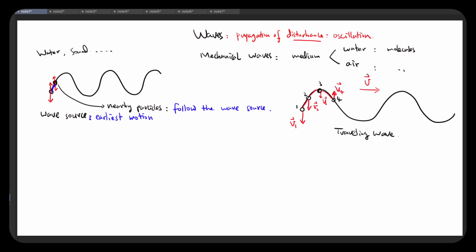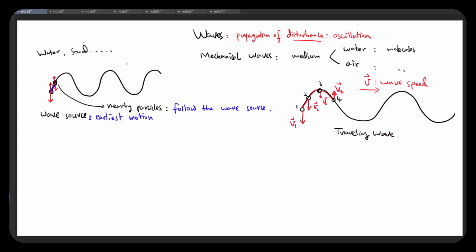We're going to talk about that speed later on. This speed is different from the V1, V2, V3 we talked about before. They are actual particle velocities, and they're not this V here. This V is called wave speed. How fast the oscillation motion is propagated, it's called V.